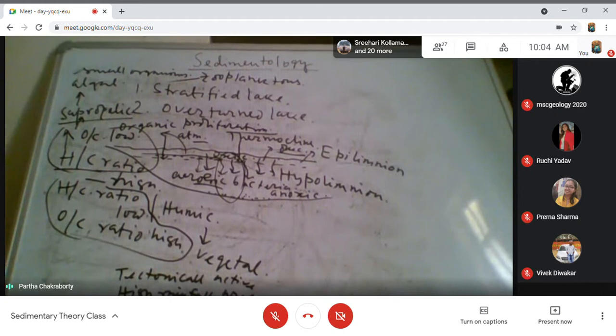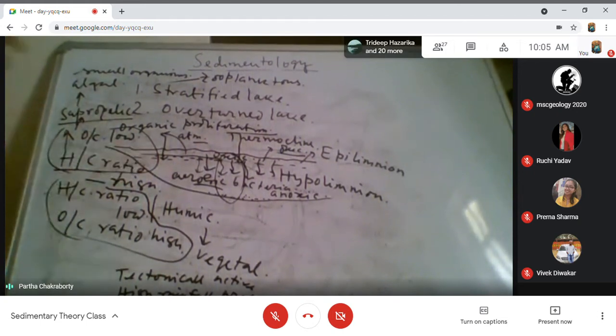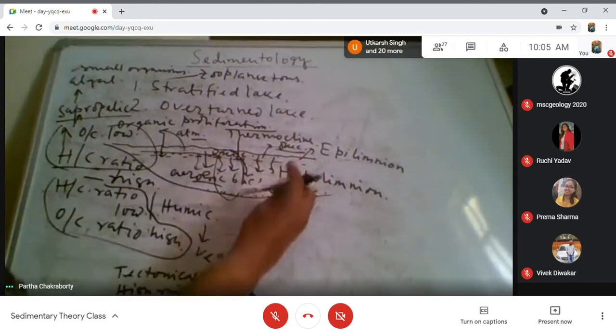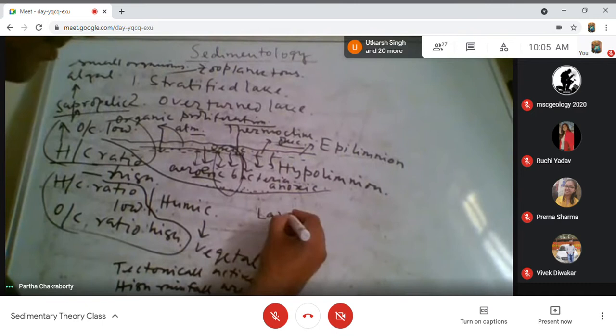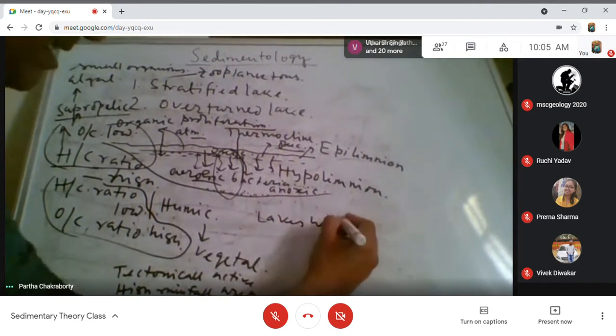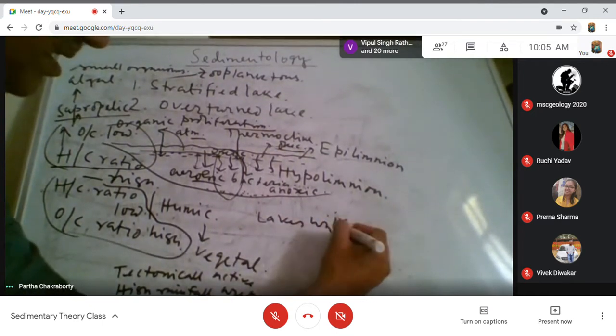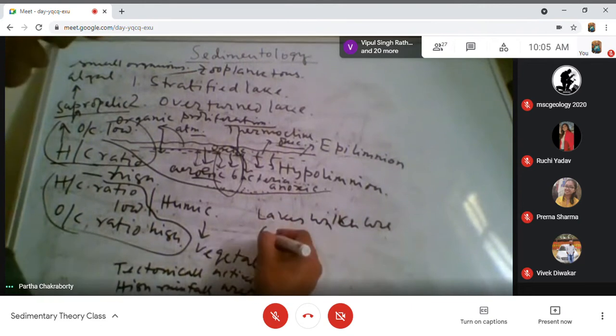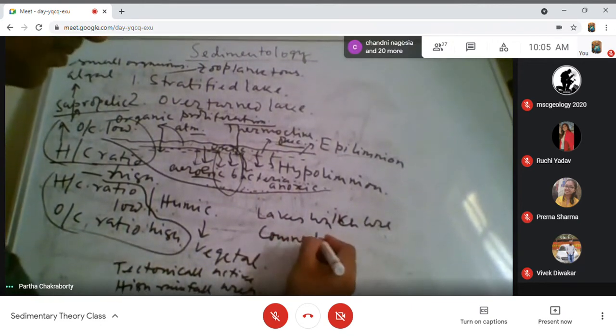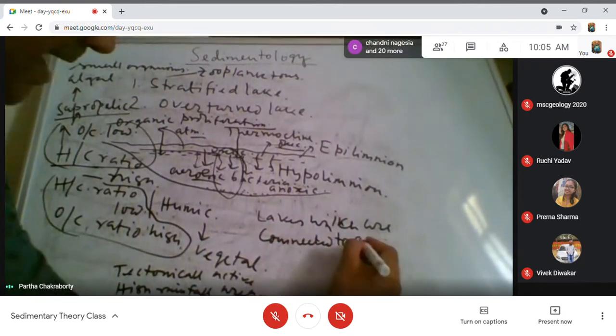Then what will happen, that the rainfall is so high that the discharge within the lake is very high. So the lakes which are connected to active rivers,